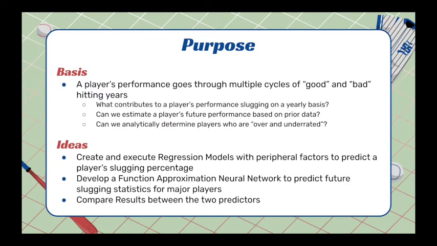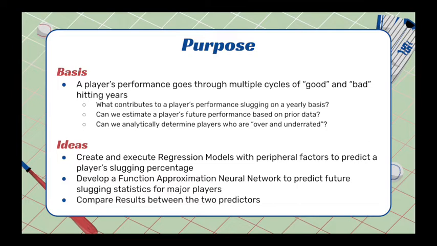To start, we will be going into our intended purposes for this project. Essentially, Major League Baseball players go through good and bad hitting cycles on a seemingly random basis. Because of this, we would like to be able to potentially answer the following questions. What contributes to a player's performance slugging on a yearly basis? Can we estimate a player's future performance based on prior data? And can we analytically determine players who are over and underrated?